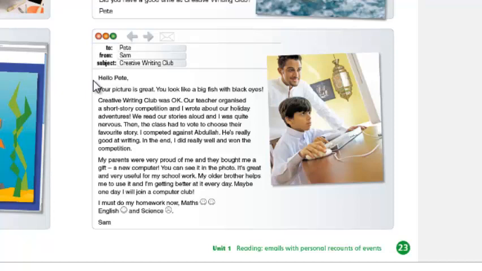In the end, I did really well and won the competition. My parents were very proud of me, and they bought me a gift, a new computer. You can see it in the photo. It's great and very useful for my schoolwork. My older brother helps me to use it, and I'm getting better at it every day. Maybe one day I will join a computer club. I must do my homework now. Maths, English, and science. Sam.